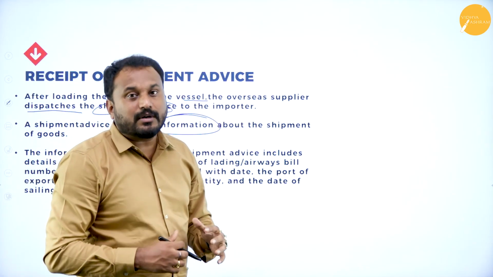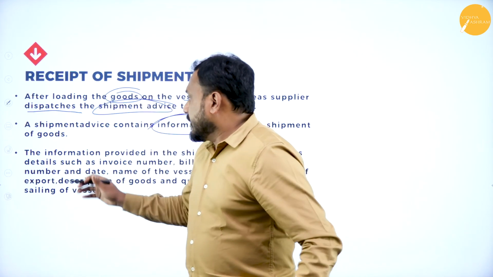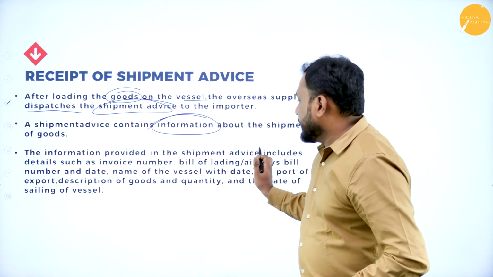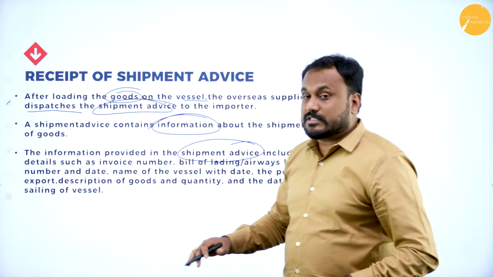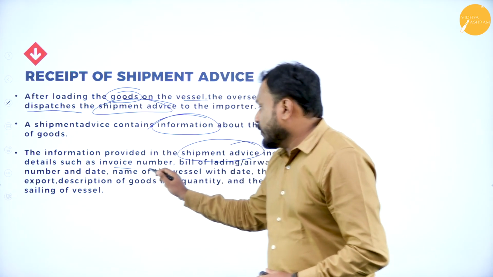Here you need to understand that the information provided in the shipment advice includes details such as the invoice number.